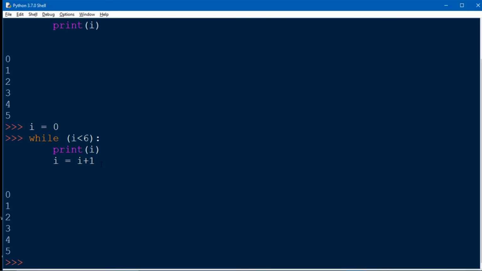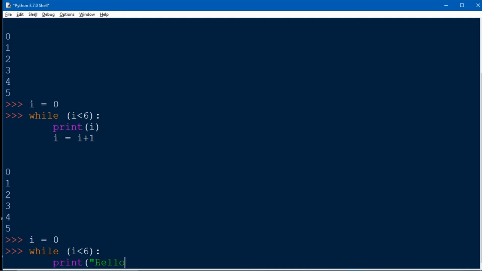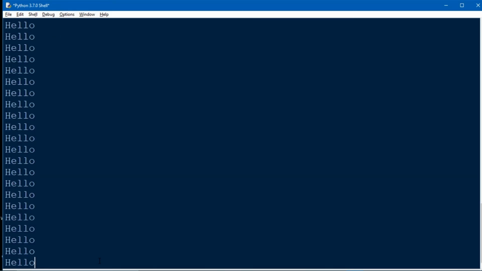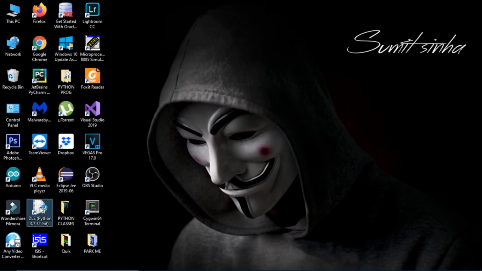Let's print the value without giving the increment condition. Okay, let's see. Here I am giving the same condition of while and just print a string hello. Okay, let's see what will happen. So you can see here that our print statement goes infinite times through the loop, because we haven't defined the increment condition here. Okay, let's cut it.